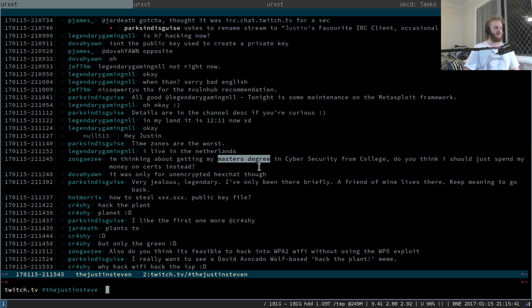But if you're interested in academia for the sake of academia, I've got a lot of respect for that. It doesn't necessarily translate into jobs, but if you want to do formal study, I applaud and encourage that with all my heart. So it's up to you and why you want to do it. If you're really just doing the master's in cybersecurity to get a cyber job, you probably don't need to. But if you're doing it because you love the idea of doing a master's degree, do a master's degree.